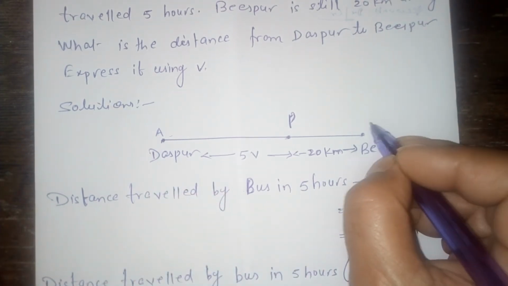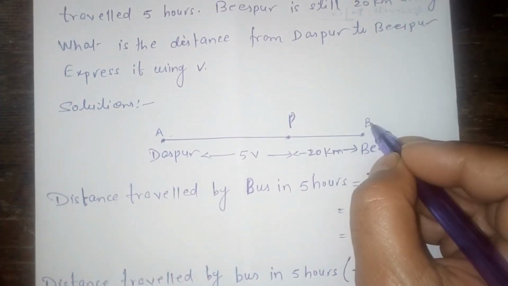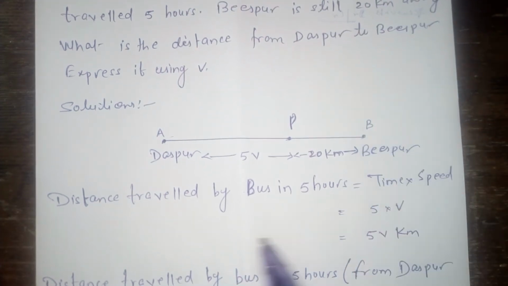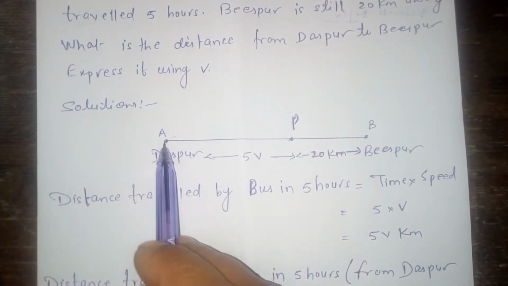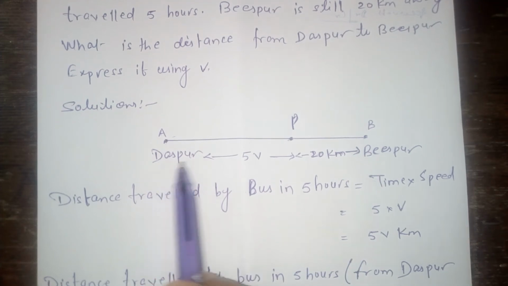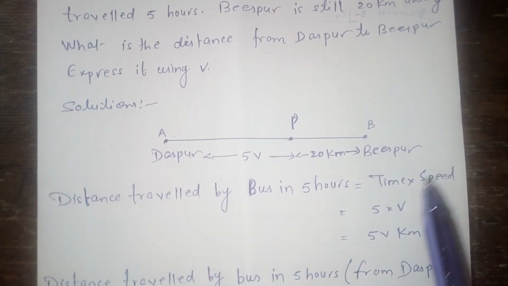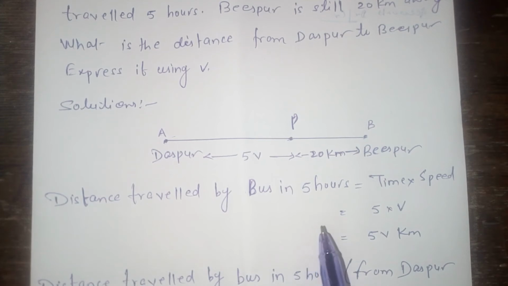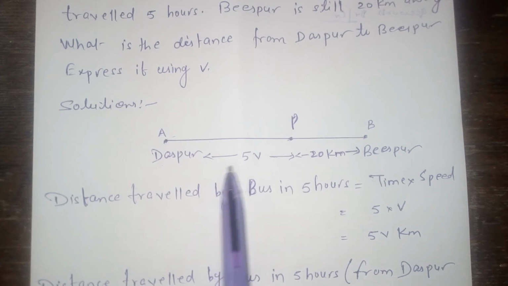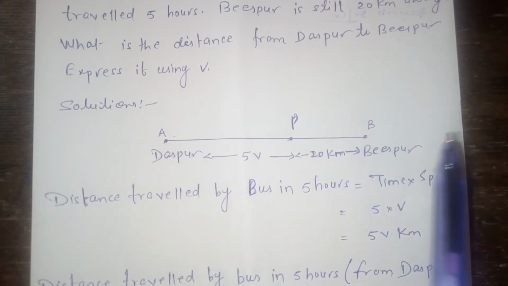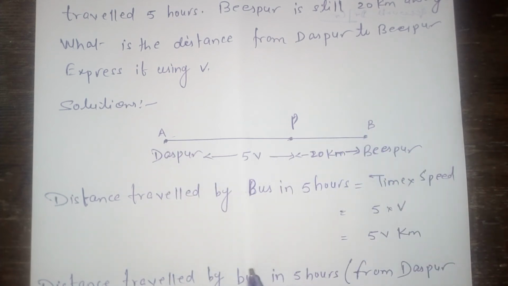This is point B, and point B belongs to Bispur. Now in this question we will find the distance from Daspur to Bispur.